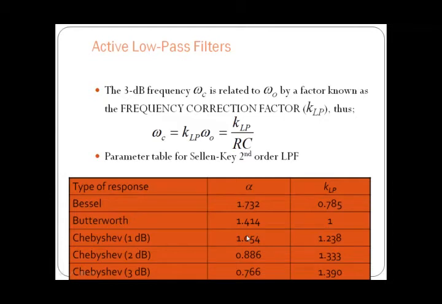For Chebyshev of 1 dB, the damping factor will be 1.054 and the frequency correction factor will be 1.238. For Chebyshev of 2 dB, the damping factor will be 0.886 and the correction factor 1.33. And for 3 dB, the damping factor will be 0.766 and the correction factor will be 1.399.